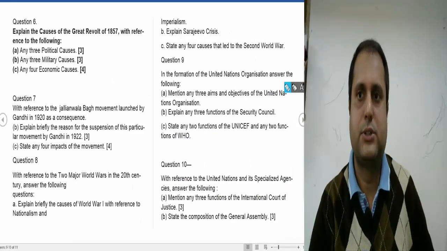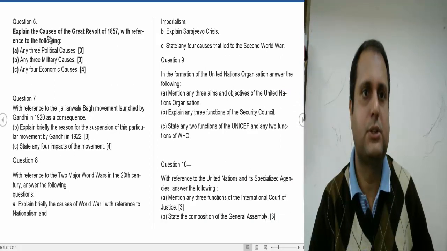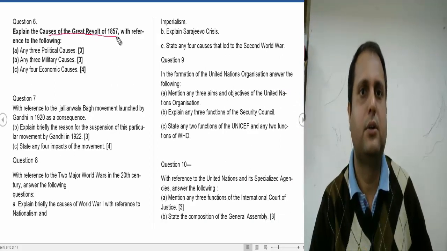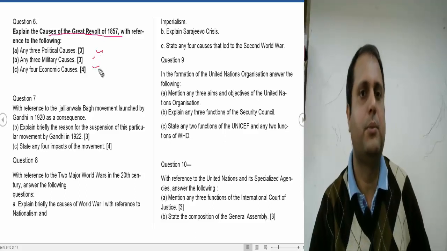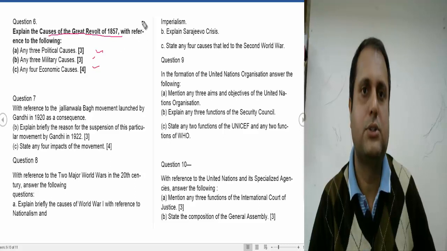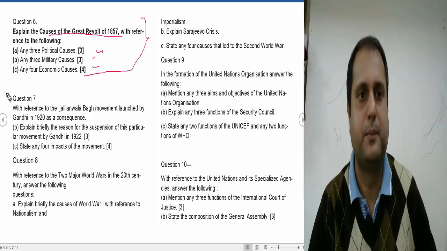Now it is question number 6. The question is on the causes of the Great Revolt of 1857. Again, the political cause, military cause, and the economic cause. The question can appear in this form also, so you should be aware of that.